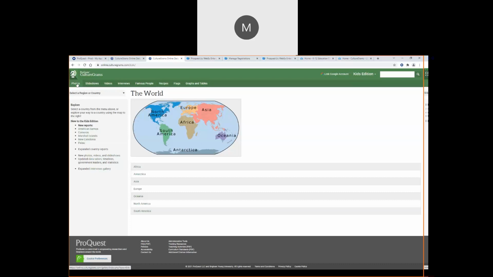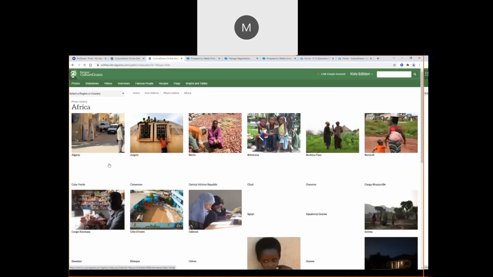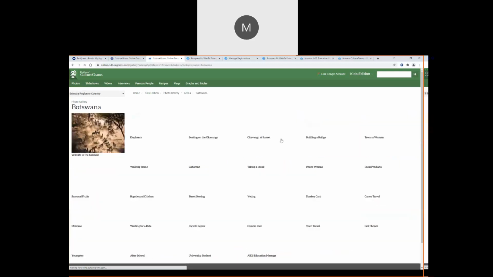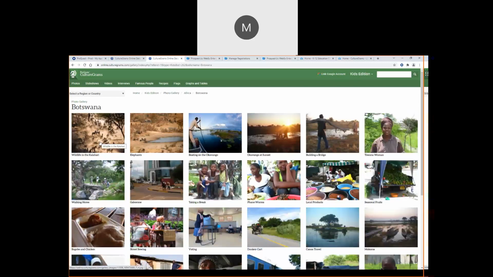And this covers worldwide. So taking a look here, an example of photo galleries, you can really learn a lot from the photo galleries. If I go into Afghanistan, maybe I'm interested in Botswana, and going into Botswana, I can see the wildlife in the desert there. I can see more on the wildlife.